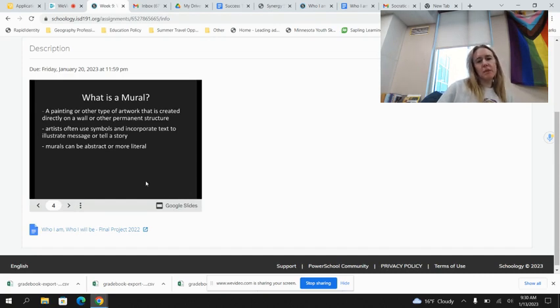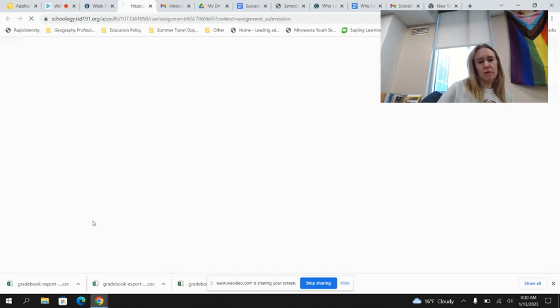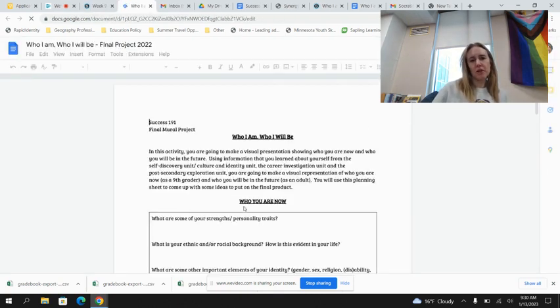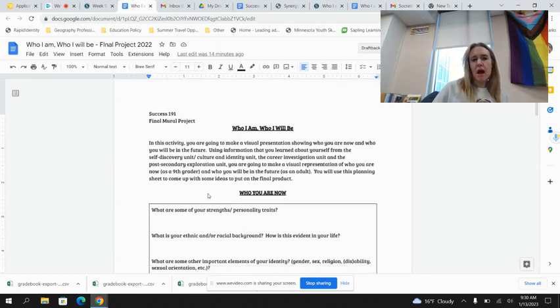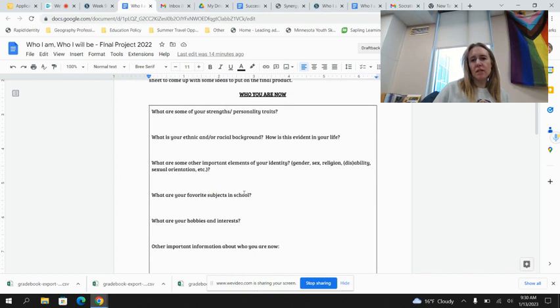So what is a mural? Well, first of all, instead of getting to the mural right away, I'm going to show you the planning sheet. So you're going to open up the planning sheet, and it talks about what this is all right here, using the information you learned about yourself during the self-discovery, culture and identity unit, career investigation, and post-secondary exploration. You are going to start by filling out these questions.